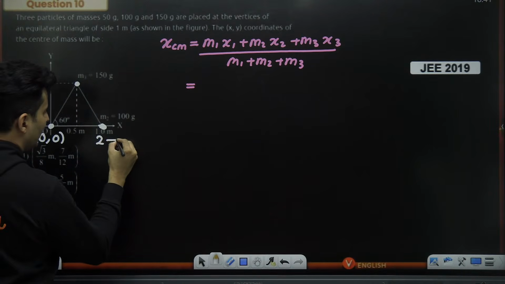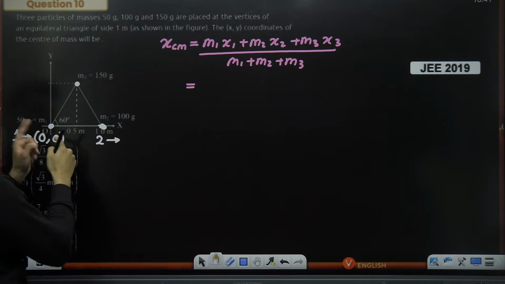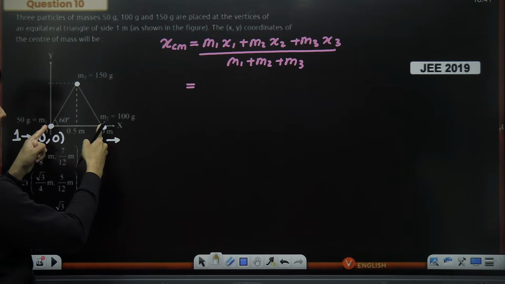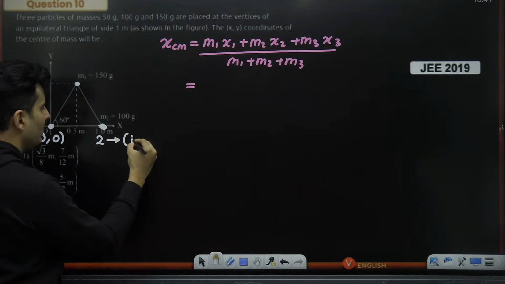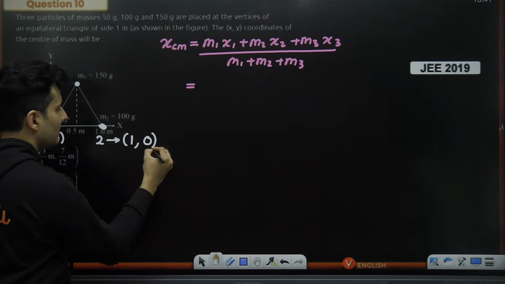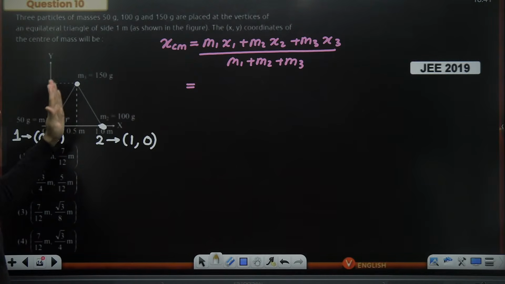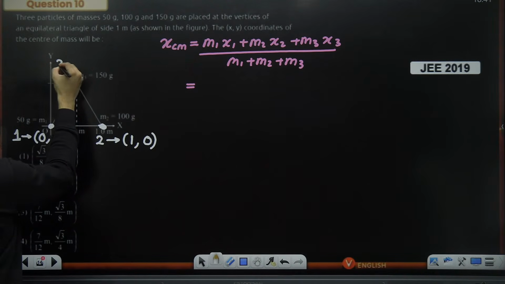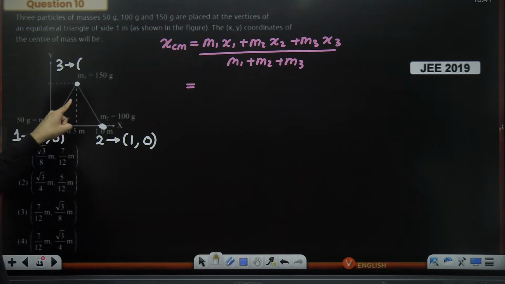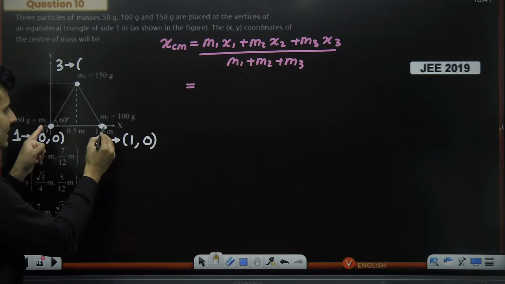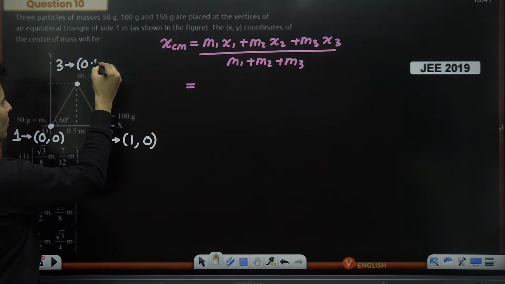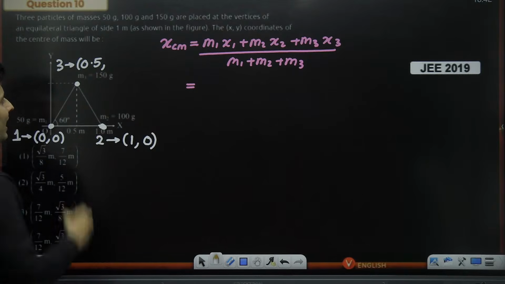What about the second mass, guys? It's on the x-axis. The side length is 1 meter. So this is 1 meter, so the x coordinate will obviously be 1. But the y-axis coordinate will be obviously 0, as you can see. In M3 mass, the third mass, the coordinate will be as follows. Observe carefully. The x coordinate will be exactly in the middle. So if this is 1, this will be 0.5. But what about the y coordinate?